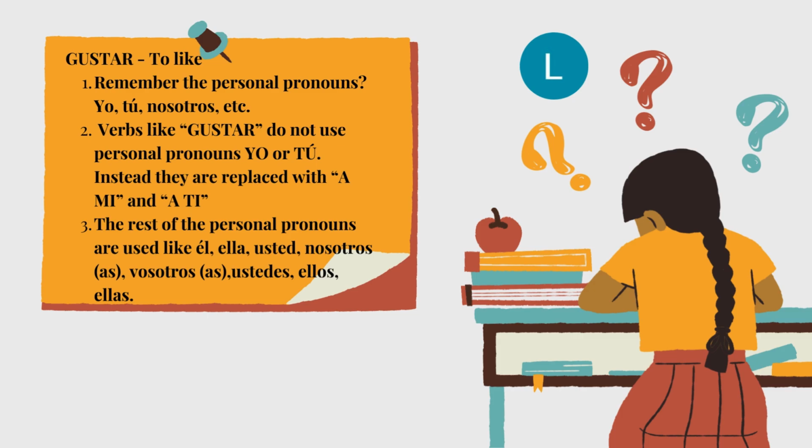Verbs like gustar do not use personal pronouns yo or tú, just those two. So instead of using yo, you're going to replace it with a mí. A rough translation would be like to me. And then instead of using tú, you're going to use a ti. Rough translation, to you. The rest of the personal pronouns are used just like él, ella, ustedes, nosotros, nosotras, vosotros, vosotras, ustedes, ellos, y ellas.